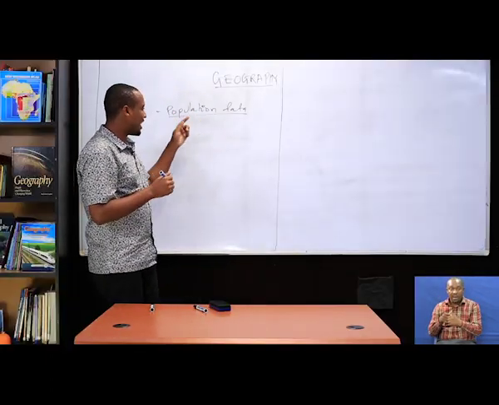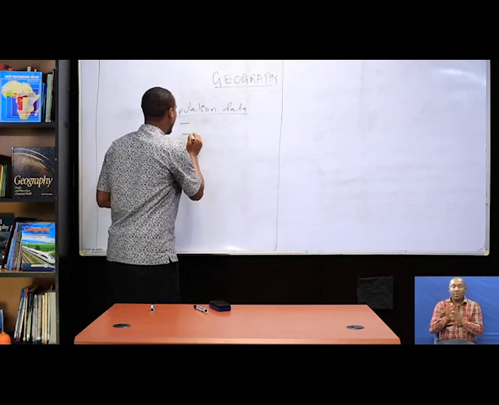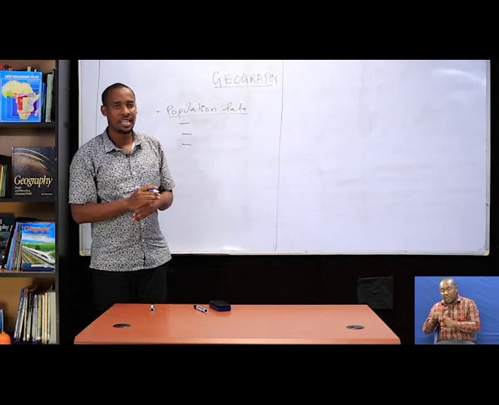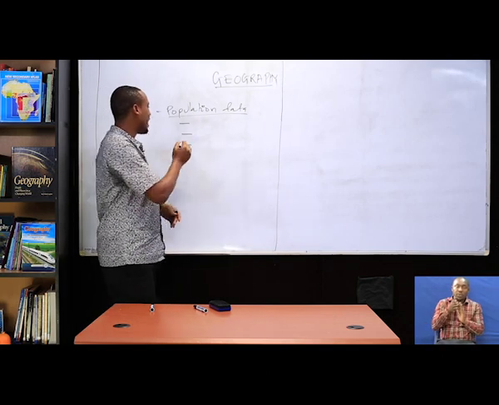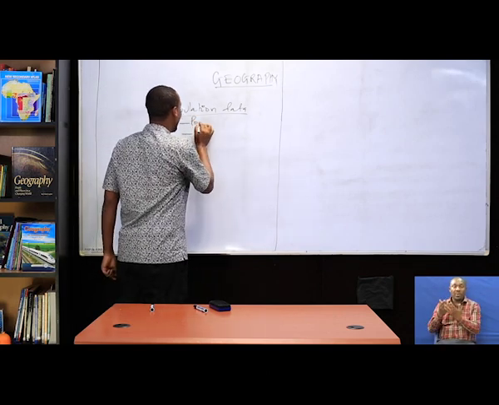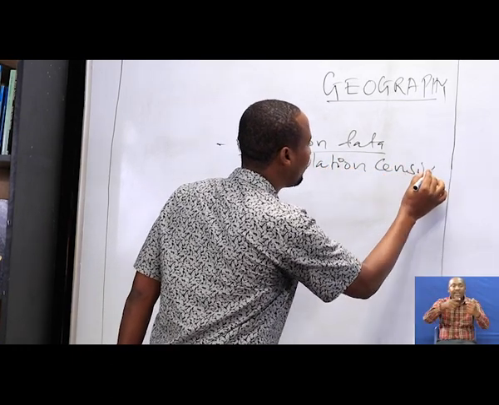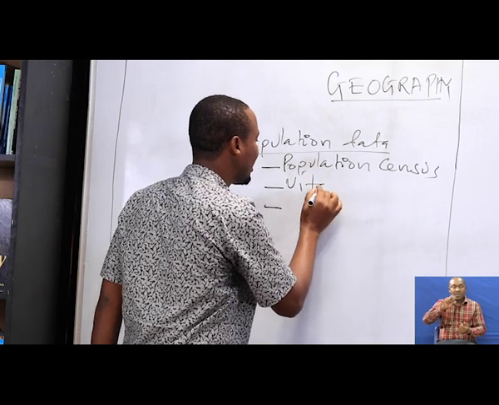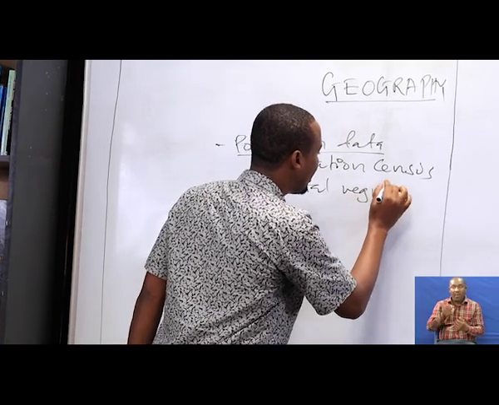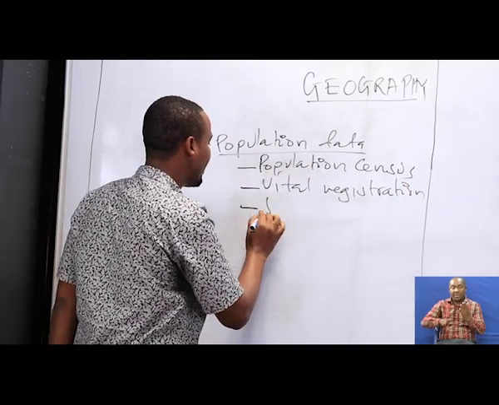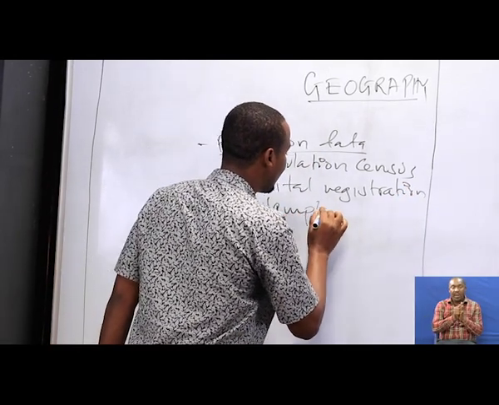And this population data can be collected, can be gathered through various sources, whether it's a primary source or a secondary source. But the common ones here: we can use the population census, which can be one of the sources of getting the information. It can be vital registration. And the last one is sample survey.